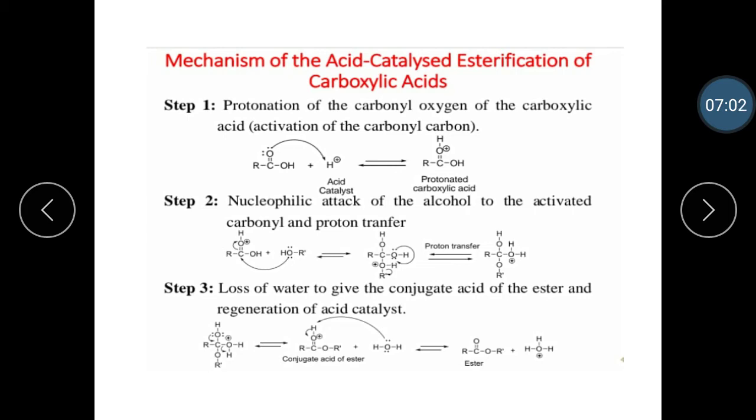Let's see the mechanism. In the first step, protonation of the carbonyl oxygen of the carboxylic acid and formation of protonated carboxylic acid. In the second step, we take protonated carboxylic acid and alcohol: nucleophilic attack of alcohol on the activated carbonyl, and proton transfer. In the third step, the loss of water gives the conjugate acid of ester and regeneration of the acid catalyst.